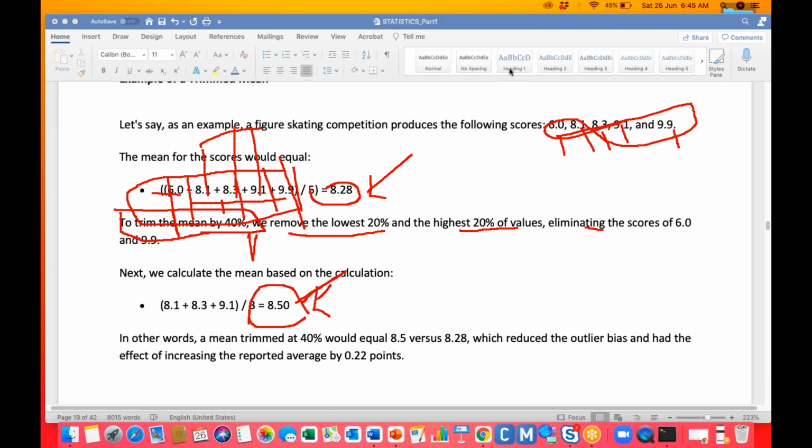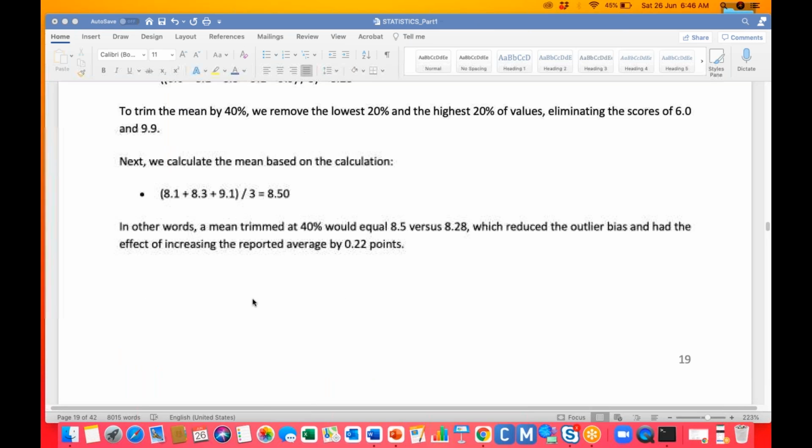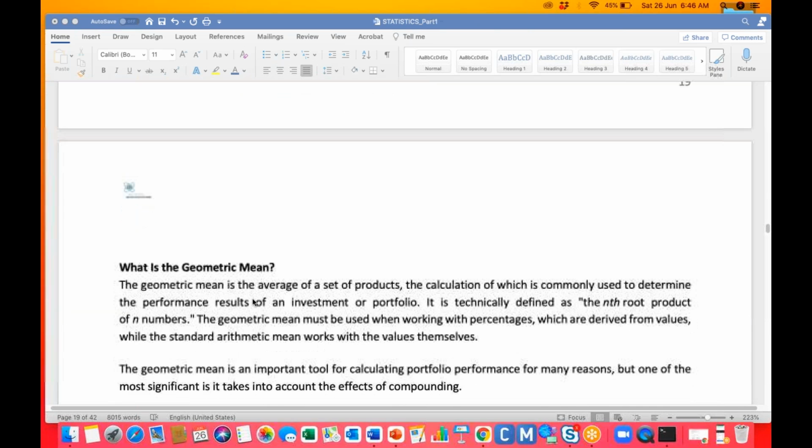This is the story. This is the way you should explain it in an interview, and not only in an interview: whenever you want to talk about this particular data, you need to present it in story format. The mean trimmed at 40% is 8.5, versus 8.28, which reduces the outlier bias, an effect of 0.22 points. That is the story you should explain if you want to explain your trimmed mean, or whatever else it is.